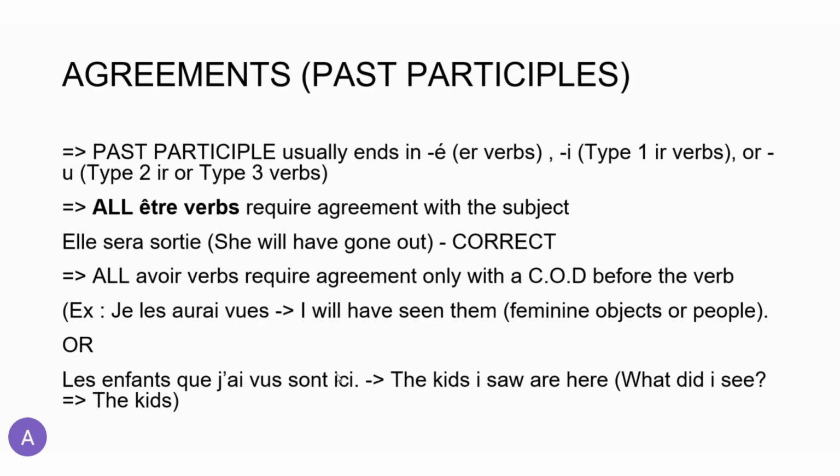If it is before the verb, then we agree with the direct object. If it is after the verb, then we don't make the agreement at all. And in any other scenario, we don't do the agreement.